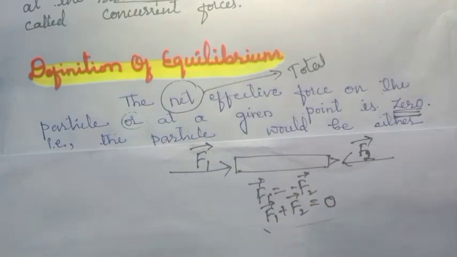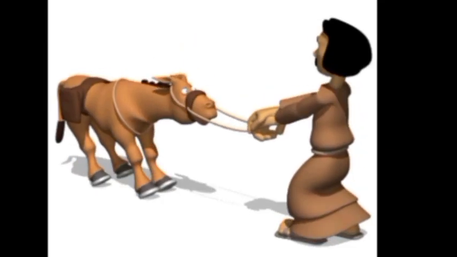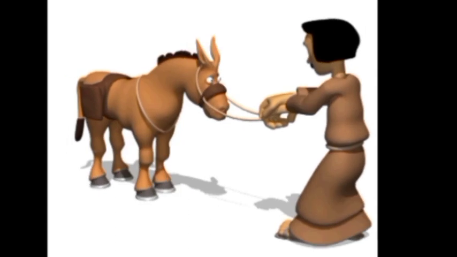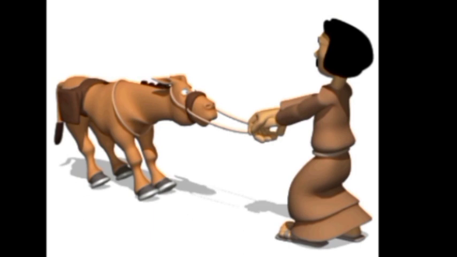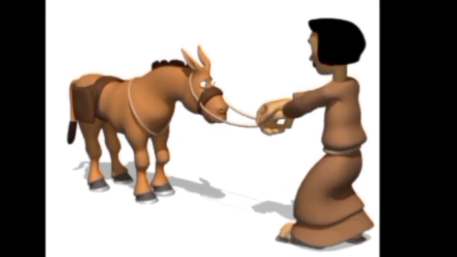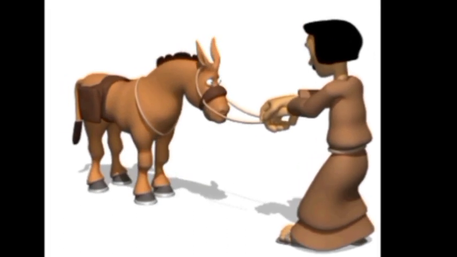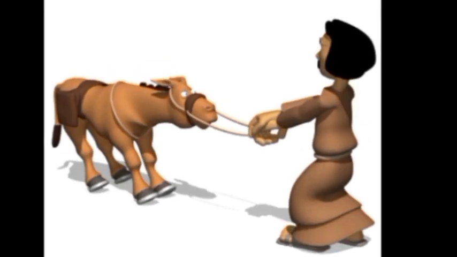To make you understand clearly, now I will show you an animation so that you will get an idea. So now you can see here, there is a horse and a girl. Both of them are putting force on the rope. The girl is putting force opposite to the horse and the horse is putting force opposite to the girl. So what happens?